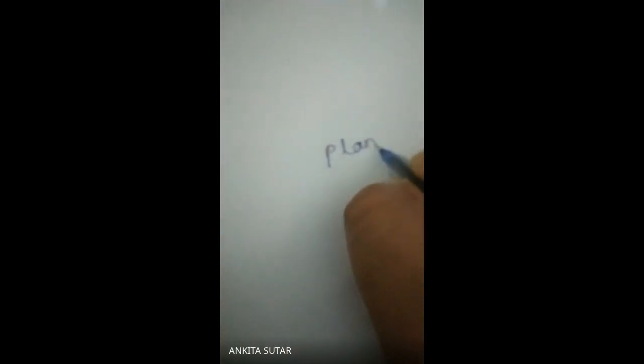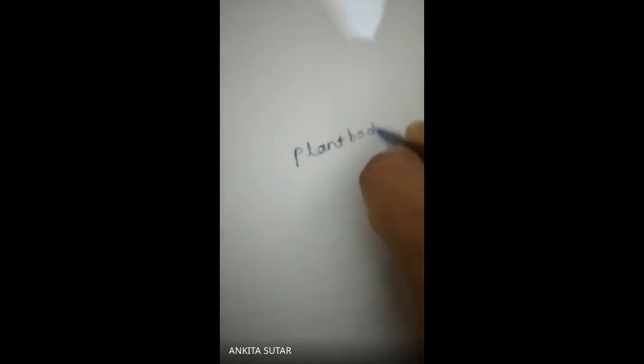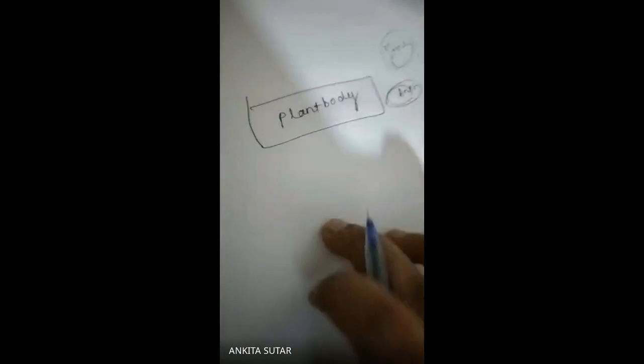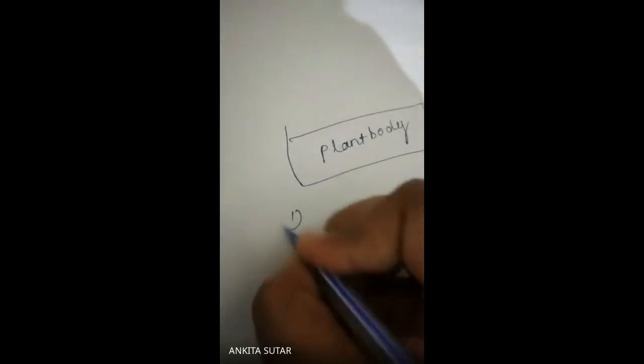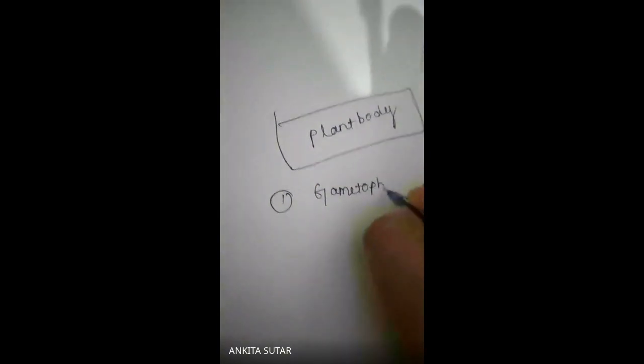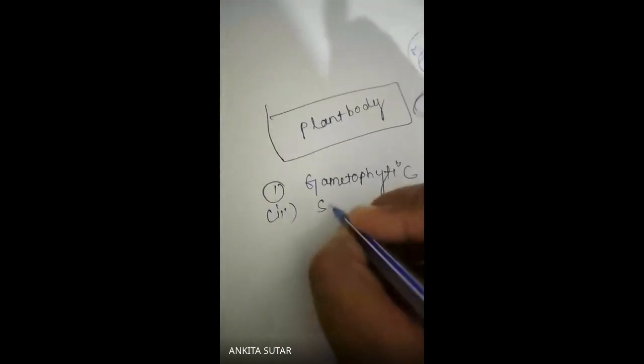Alternation of generation. Here you can see it is a plant body. I have already discussed that there are two phases of the generation. One is the gametophytic, another one is the sporophytic.